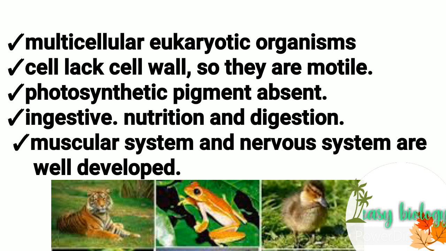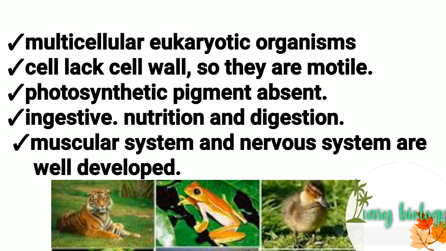Whereas in the case of plant cells, each cell is made with an outer boundary called the cell wall. The cell wall makes the cell more rigid, so the cell cannot move from one place to another. So the important point is that in kingdom Animalia, the cell wall is absent in the animal cells. Another important point is that they are non-photosynthetic organisms, so the mode of nutrition is heterotrophic.